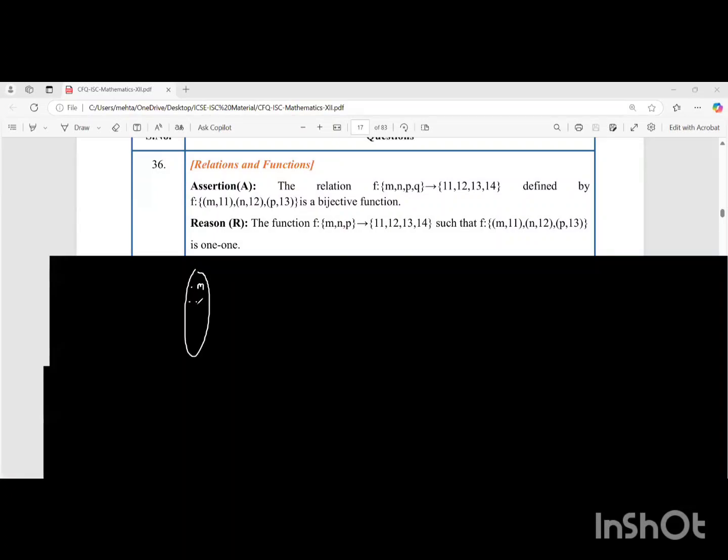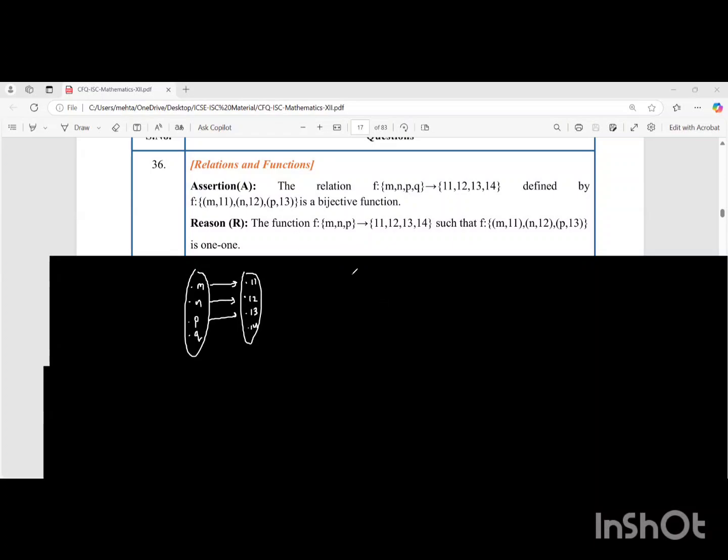You can do it without the arrow diagram also. So we have m, n, p, q. This is 11, 12, 13, 14. The function is such that m is mapped to 11, n is mapped to 12, p is mapped to 13. You have to check whether it's a bijective function, students. Clearly, this is not onto, students, and therefore we can say it is not a bijective function. In fact, this is not a function because q is not mapped to any element. So the assertion is false.